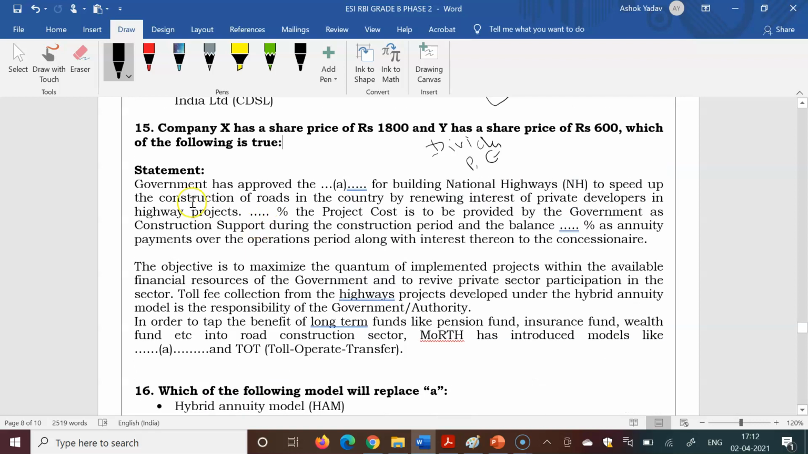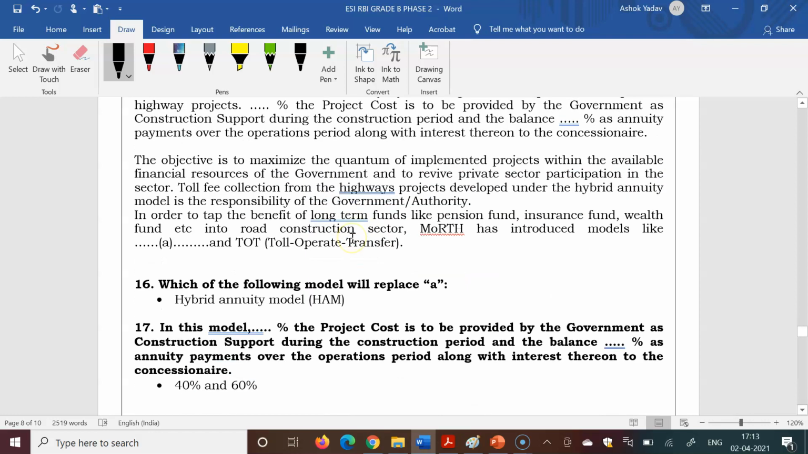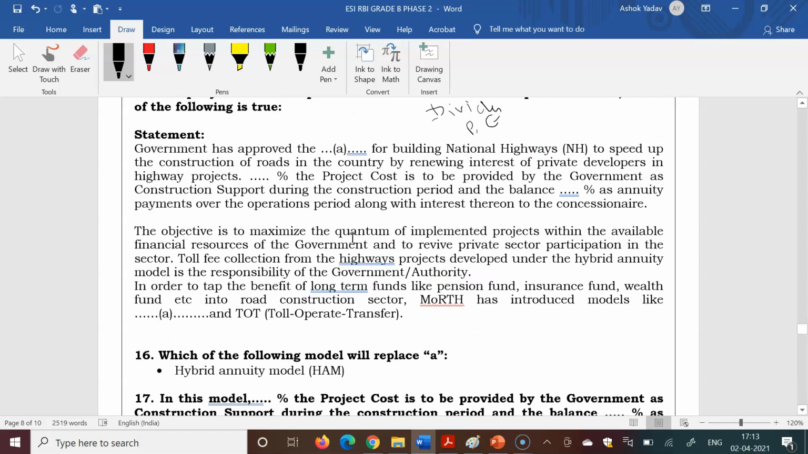Next question, a similar paragraph was given in the exam. Government has approved the plan for building national highways to speed up the construction of roads in the country by renewing the interest of private developers in the highway projects. Dash percent of the project cost is to be provided by the government as construction support during the construction period, and the balance as annuity payments over the operation period, along with interest thereon to the concessionaire. The objective is to maximize. So this paragraph was asked in the exam.